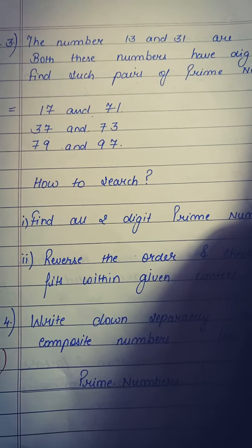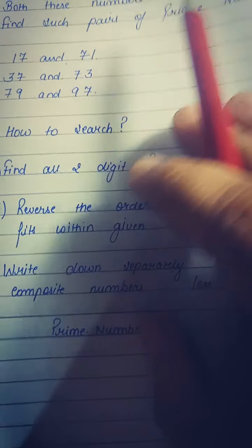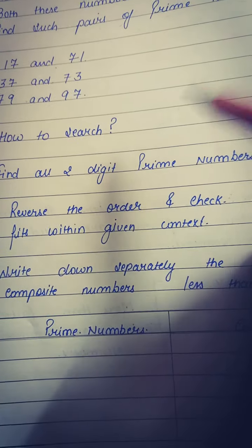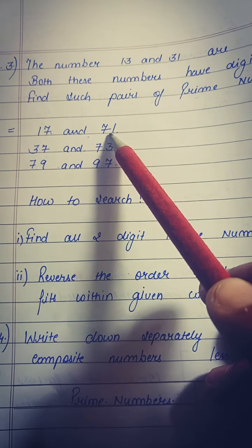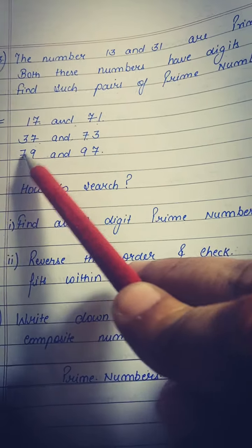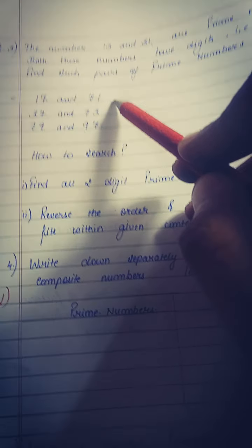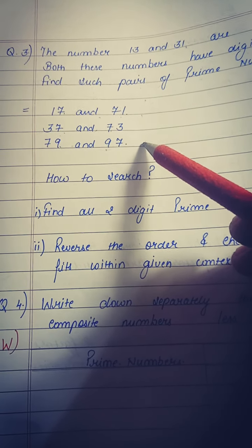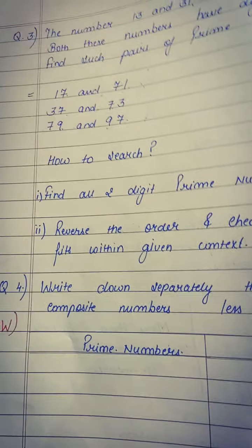The process to find these answers is, first of all, mark all the prime numbers between 1 and 100. They are very limited, so there is no big deal in finding them. Now see, by reversing which digits you will obtain a pair. You will obtain 3 pairs, that is 7 and 71, 37 and 73, 79 and 97, other than 13 and 31. So there are 4 pairs of such numbers where, while reversing the digits, they again become a prime number.